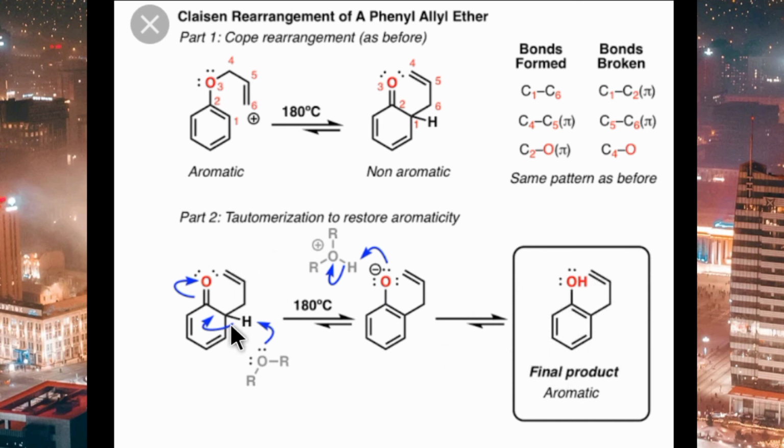This phenomenon is called tautomerization, when one proton shifts from one center to another center, and the double bond also shifts. The double bond shifts from here to here, while this proton shifts from here to this oxygen, like that. So this phenomenon is called tautomerization, and tautomerization restores the aromaticity back. I think it will be clear.